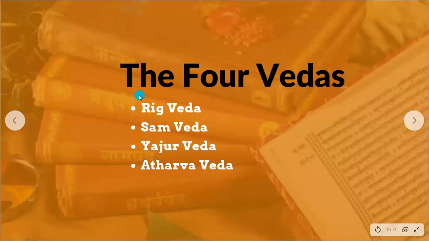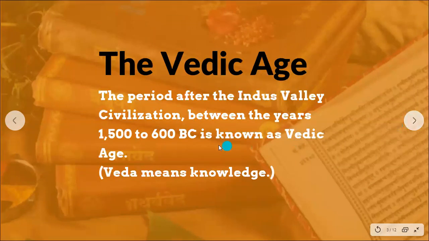So, students, I don't know if you all know or not, but we have four Vedas. There is the Rig Ved, Sam Ved, Yajur Ved, and Athar Ved. These four Veds form the Vedas. Now, the Vedic age is basically the period after the Indus Valley civilization. Between the years 1500 to 600 BC is known as the Vedic age. And the word comes from the word Veda, which means knowledge.